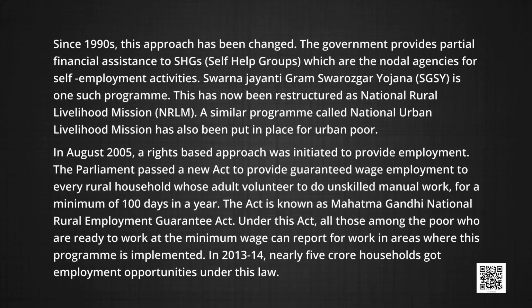The act is known as the Mahatma Gandhi National Rural Employment Guarantee Act. Under this act, all those among the poor who are ready to work at the minimum wages can report for work in areas where this program is implemented. It was found that in 2013-14, nearly 5 crore households got employment opportunities under this law.